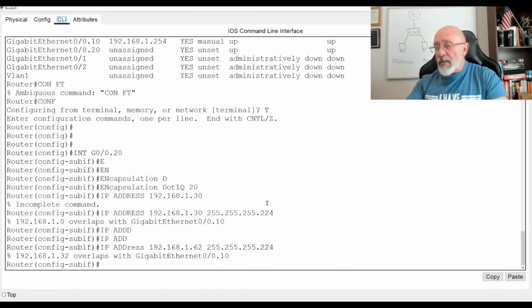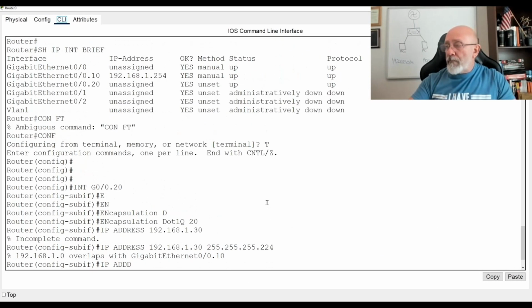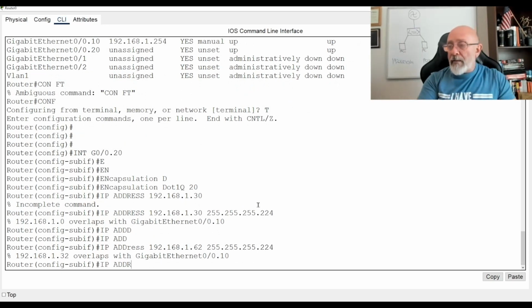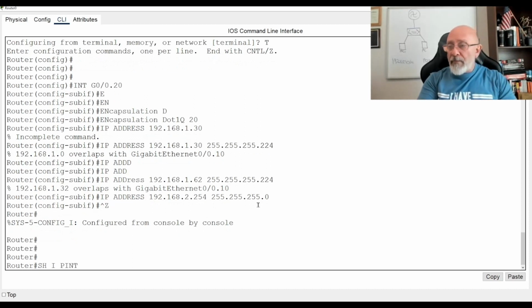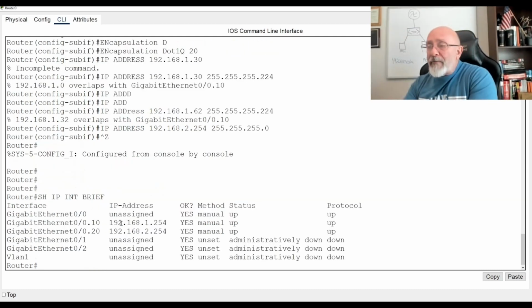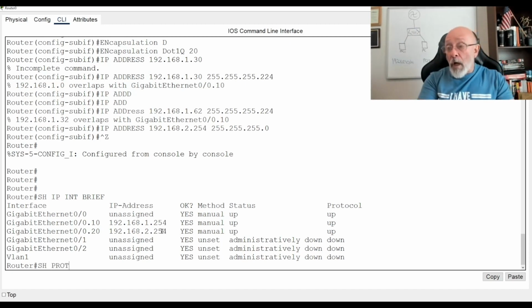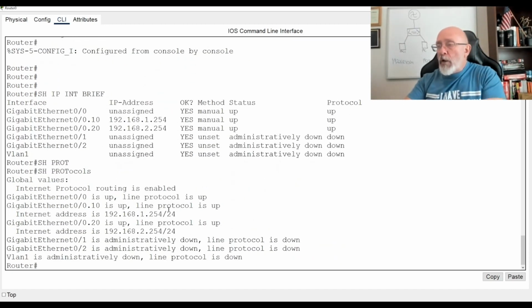Let's maximize it so you can see it. So we're going to put IP address 192.168.2.254, 255.255.255.0. No overlapping. Show IP interface brief. Because now we have two separate networks, and show protocols, using the same subnet mask, right? So it's going to say, okay, this is one network. This is a different network.